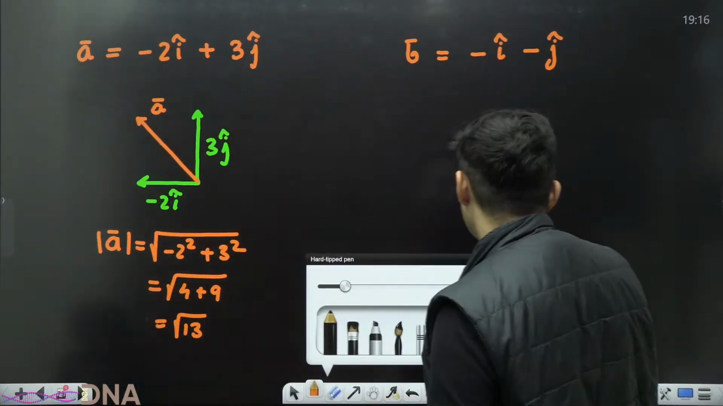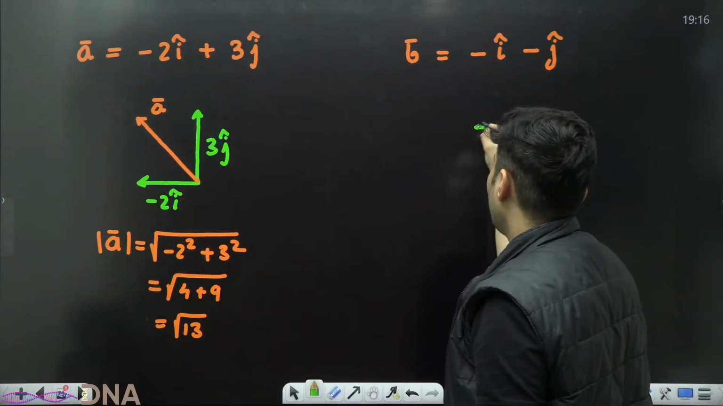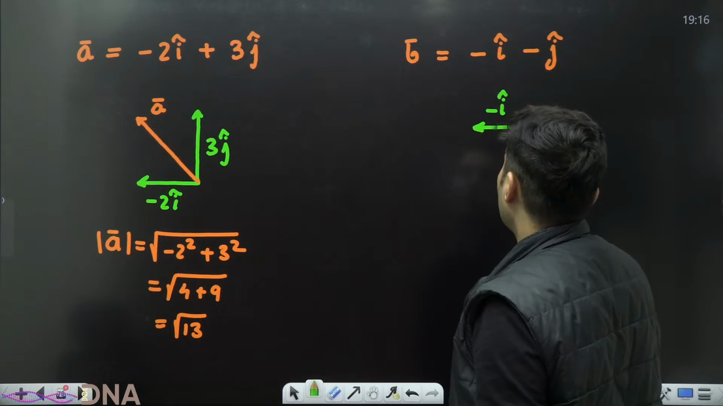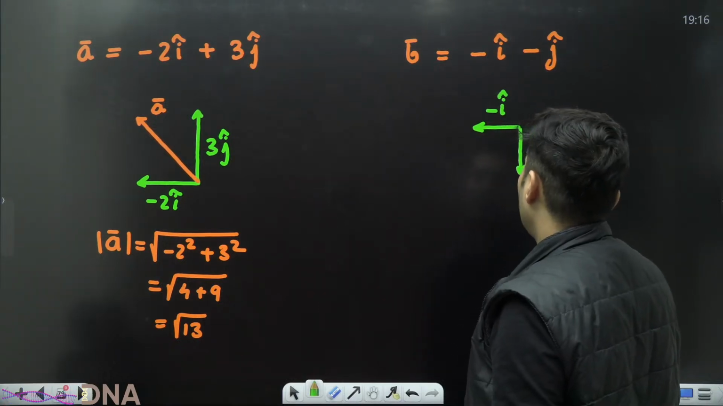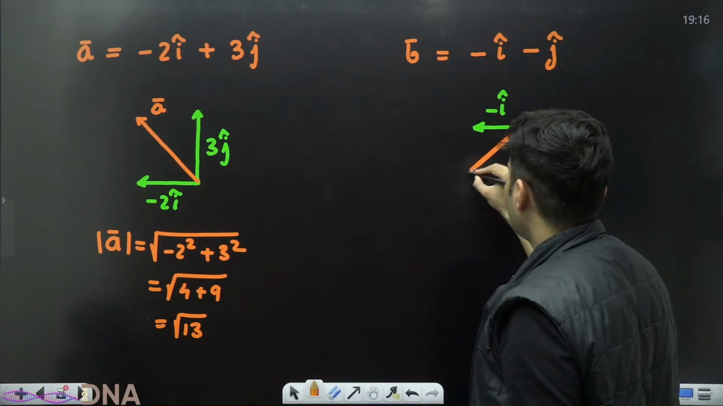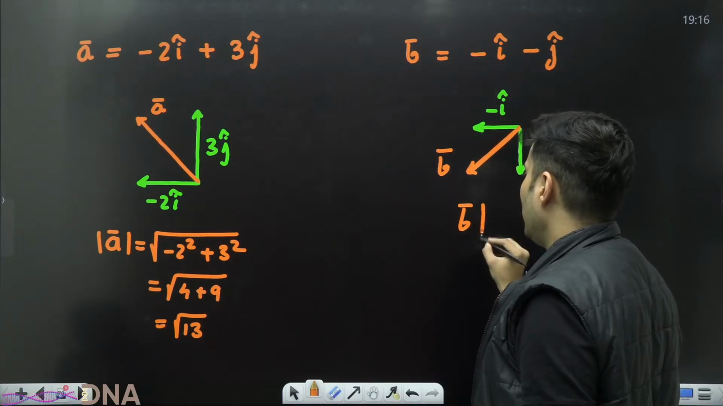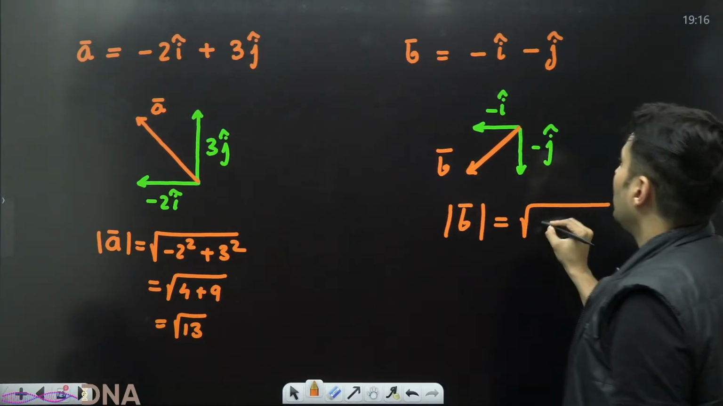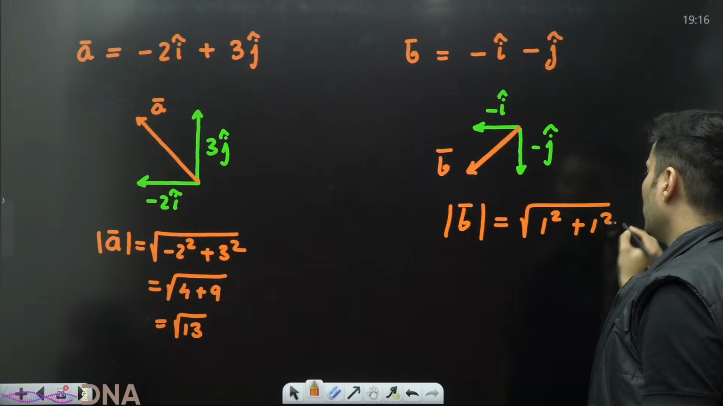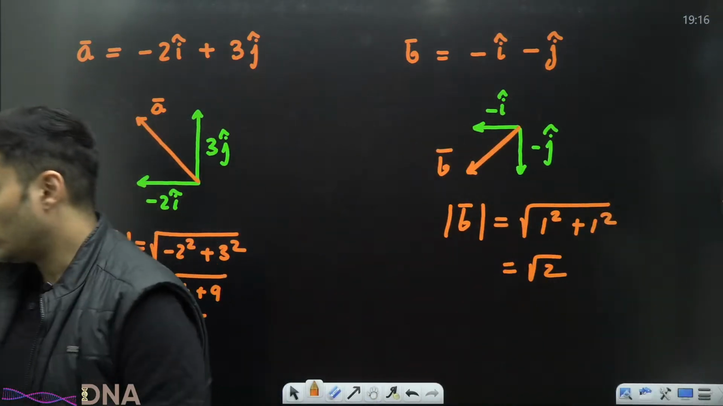Then how about imagining this particular vector, minus i cap minus j cap? Minus i cap is right over here. Minus j cap is right over here. So the resultant of these two will be somewhere like this. So this is how you can imagine the B vector. If somebody asks you what is the magnitude of it, components are 1 and 1 both, so it will be just root of 2.